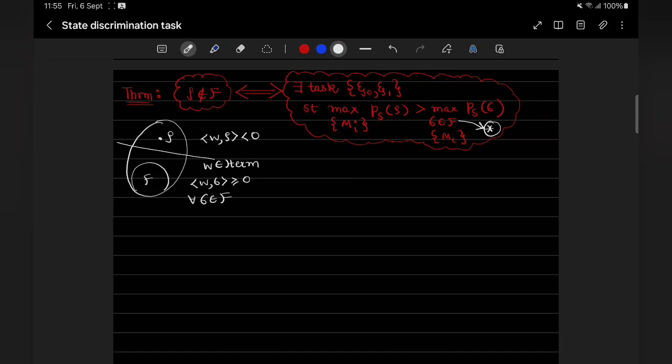So if I take this state rho, there exists an observable for which the expectation value of the state is always less than 0, but it is always greater than or equal to 0 for all free states.